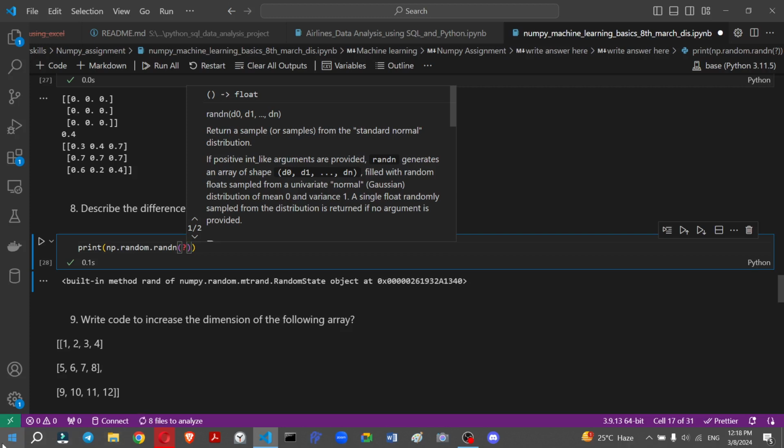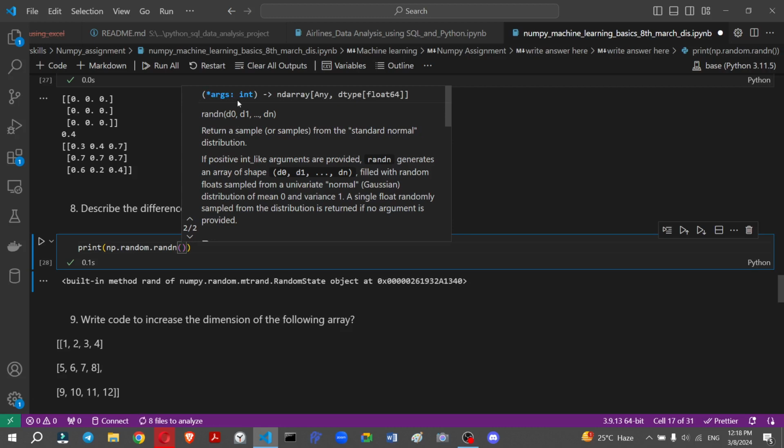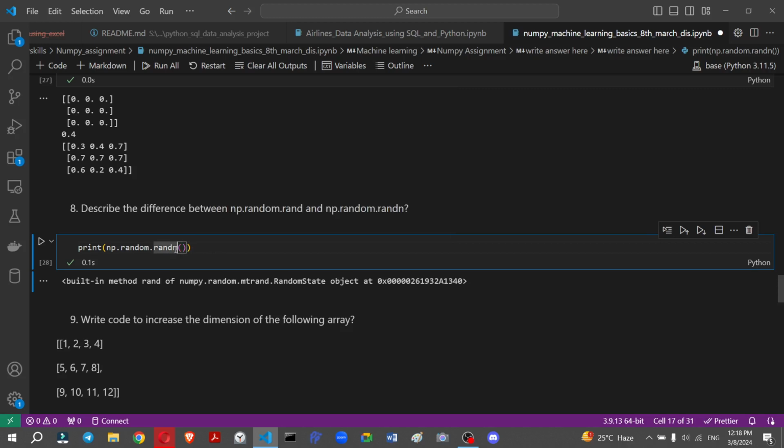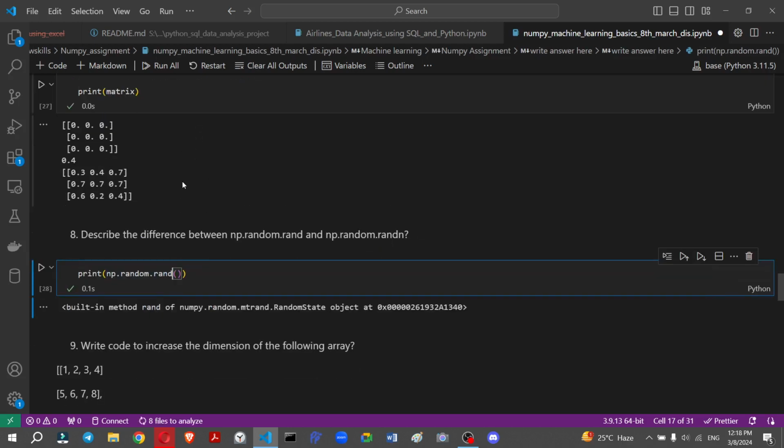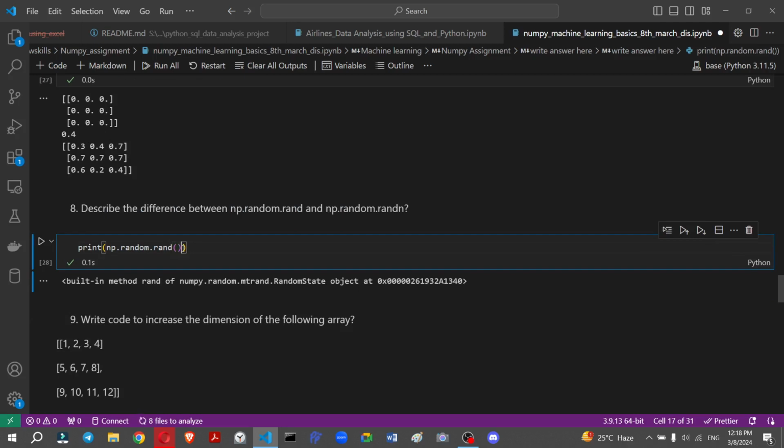If you use random randn, it takes the dimensions of the array which you pass, and after passing it returns a sample from the standard normal distribution, which is like a bell curve, with a mean of 0 and variance of 1. So this is a normal Gaussian distribution when you use randn. But when we use the normal random function, it gives you a range between 0 to 1 only. So in the earlier case I used randn, and this gives me the random function.